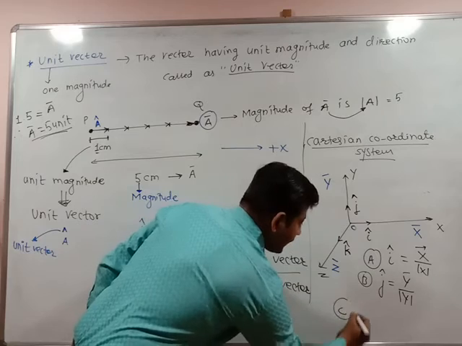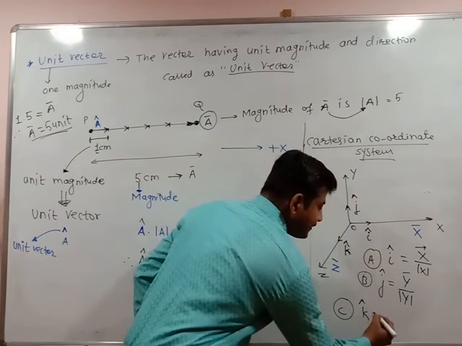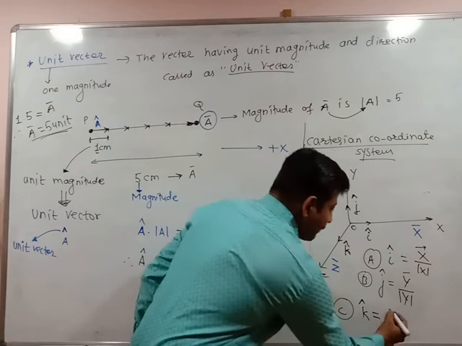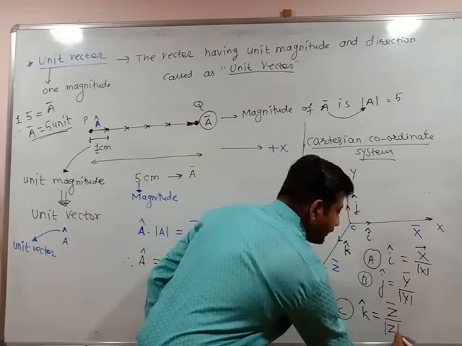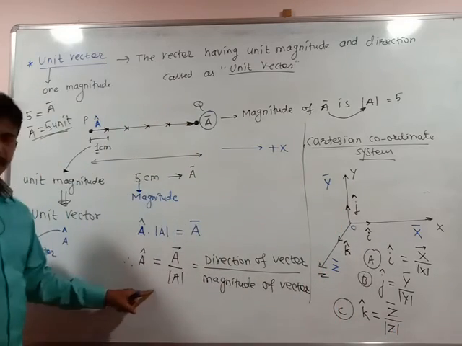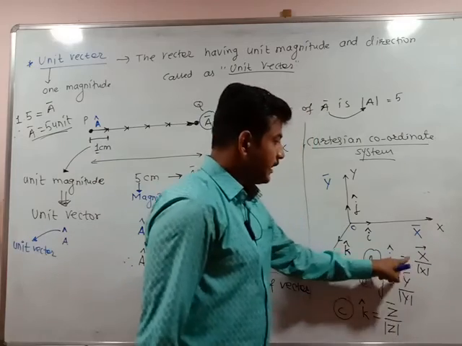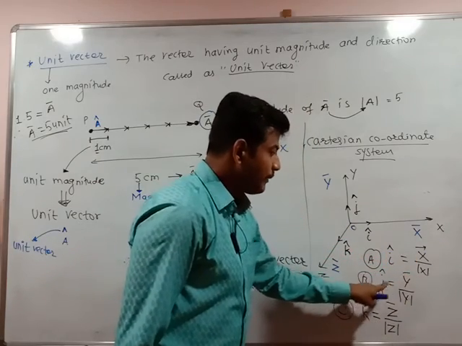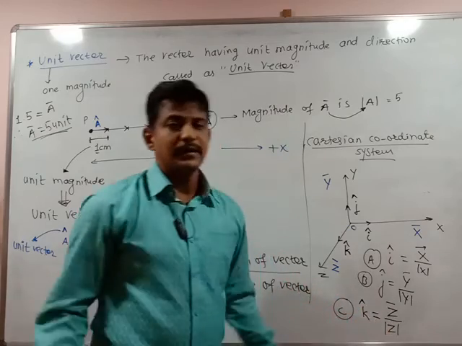And third, k cap, the unit vector along the z axis, whose value is the vector z bar upon the magnitude of that vector z. So a cap is a bar upon a, I cap is x bar upon x. Direction to its magnitude. K cap here also direction to its magnitude.